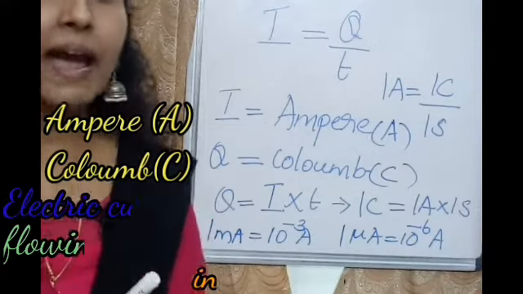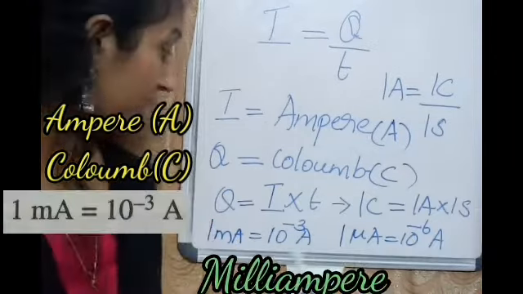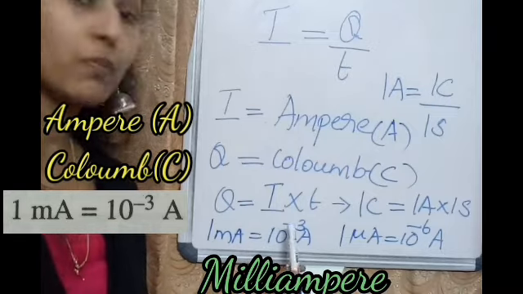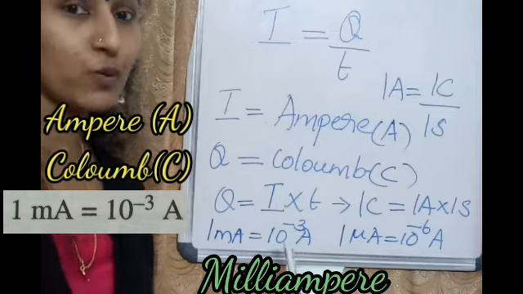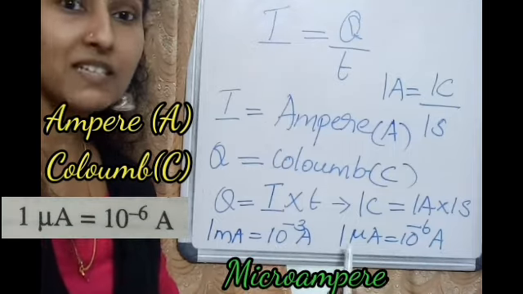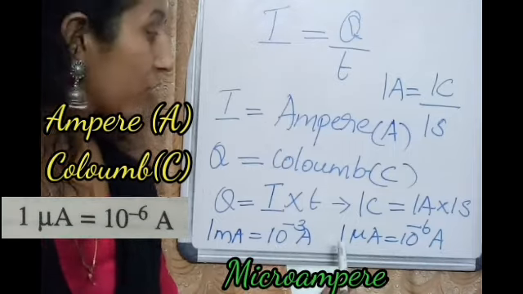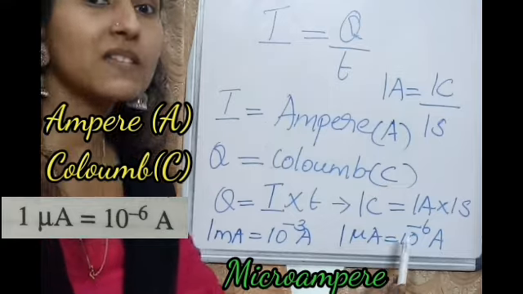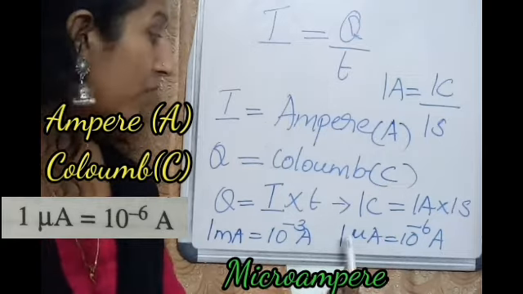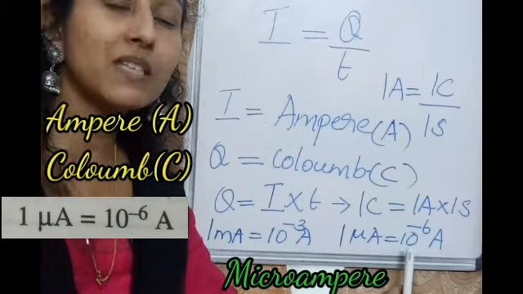And there are smaller units for current, right? 1 milliampere equal to 10 raised to minus 3 ampere, that is 1 by 1000. Another one is microampere. 1 microampere equal to 10 raised to minus 6 ampere.